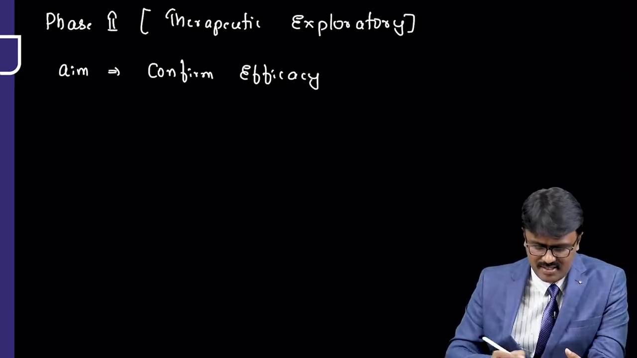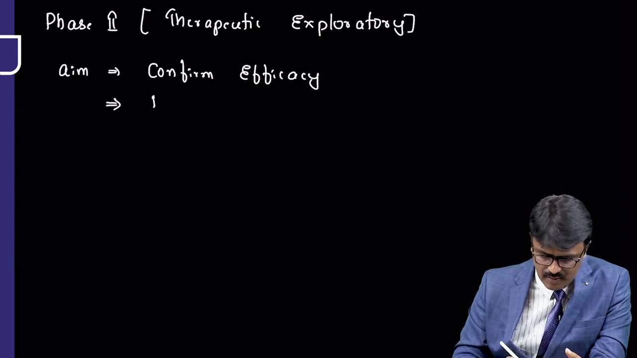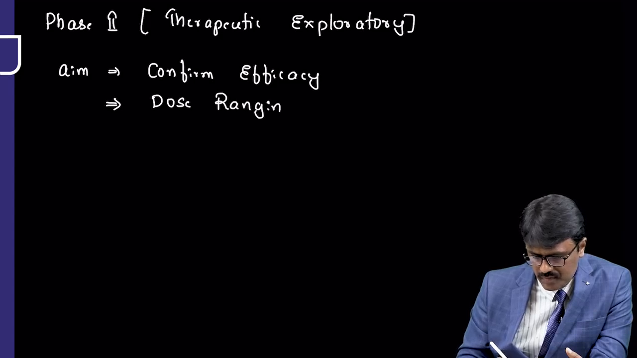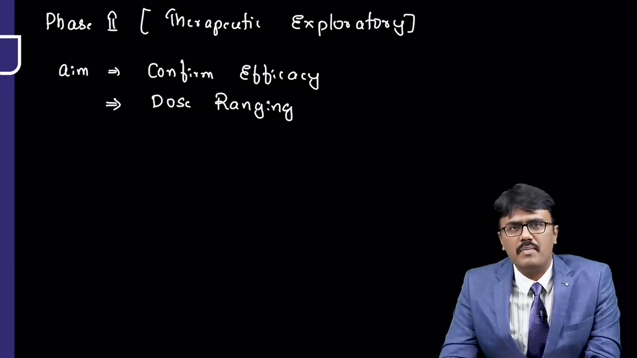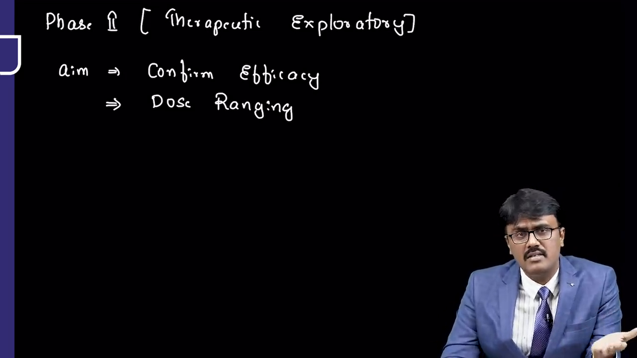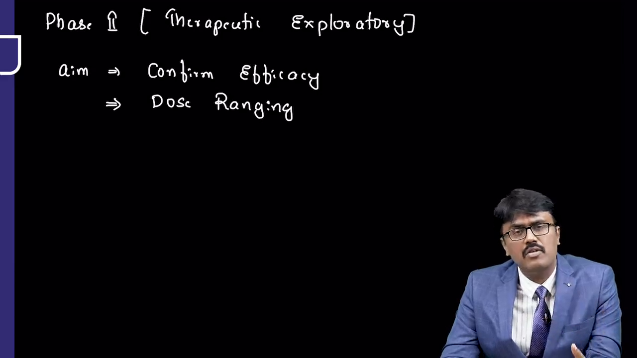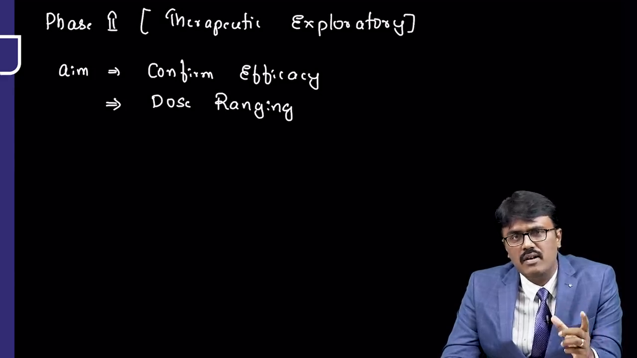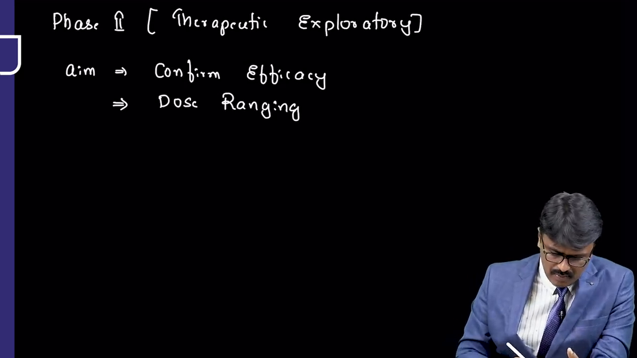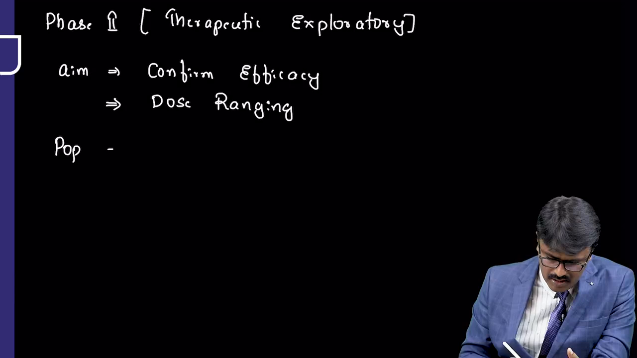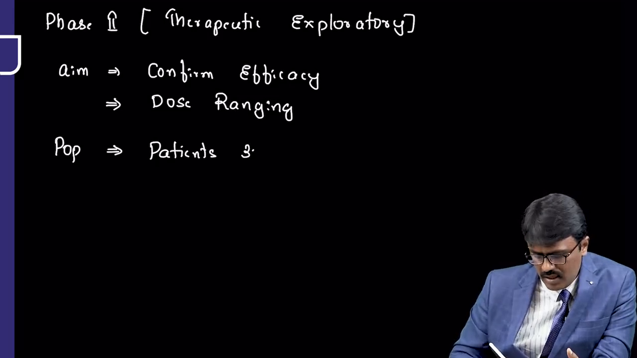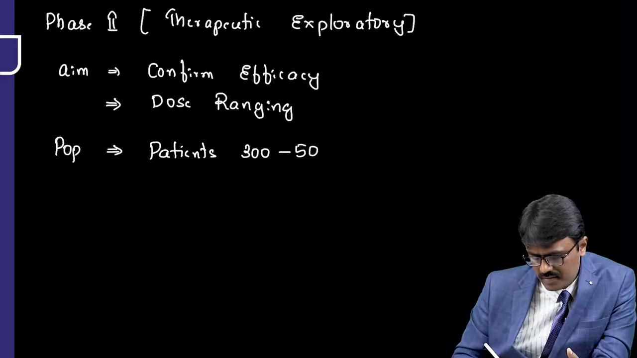So if the drug works, then I will check for dose ranging. What is dose ranging? For example, you all know that paracetamol we can give from 500, 600, 650 to 1000 milligram for fever. So what is the dose that works for this patient for this disease? We will find that out. Now what is the population we involve here? The population we involve here is patients only. How many patients should we involve? Around 300 to 500 patients.